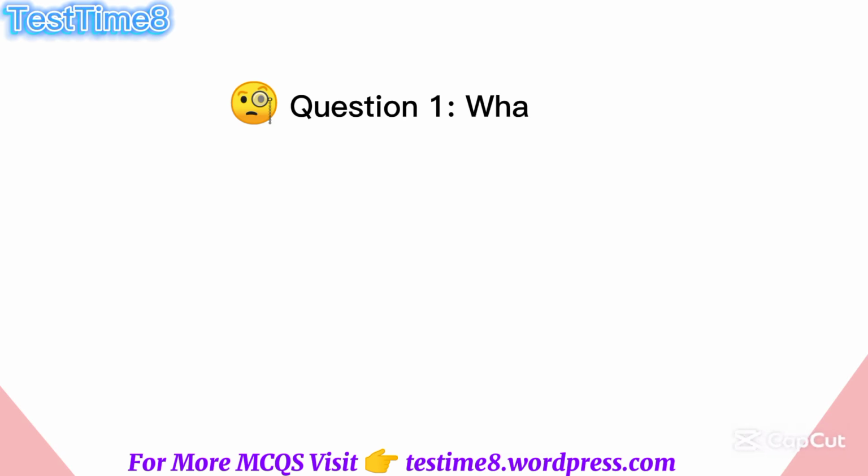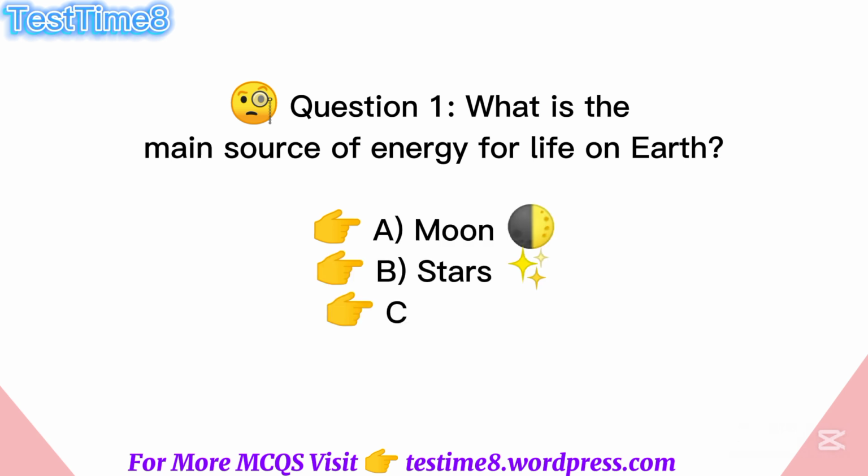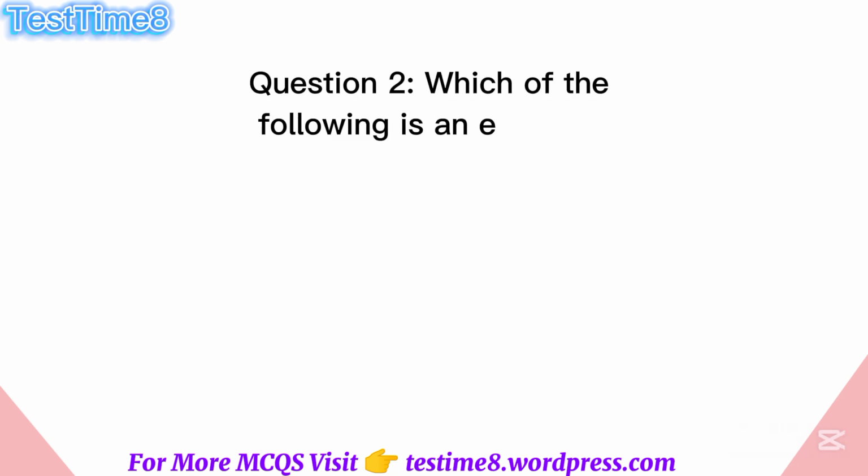Question 1. What is the main source of energy for life on Earth? A. Moon, B. Stars, C. Sun, D. Planets. Answer: C. Sun. Question 2. Which of the following is an example of a renewable resource?